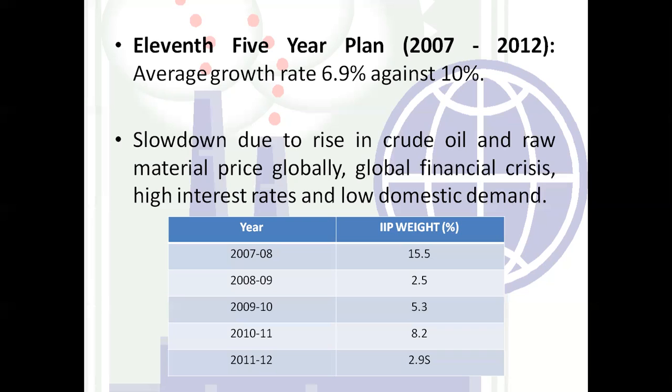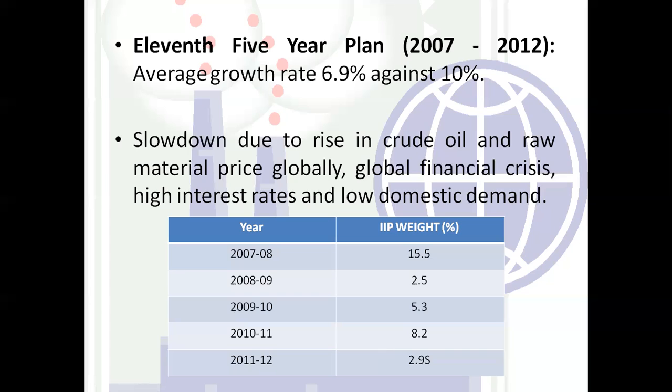Now, in the next year, that is in 2009 and 10, we have increased a little bit in the production of the industrial sector. We have increased 2.5 till 5.3. In the next year, that is 2010 and 11, again we have done the improvement.